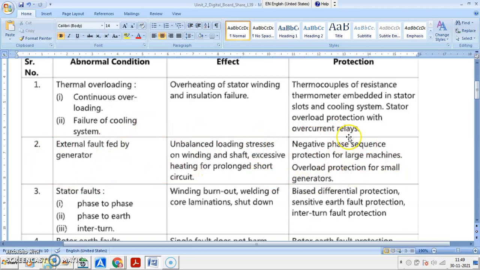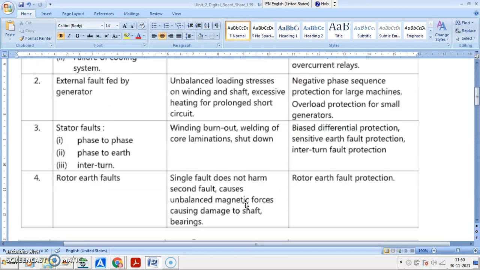That is indicated by the negative phase sequence indicators, negative phase sequence detector, and appropriate signal will be given to the relaying system to operate and isolate the alternator by opening of the circuit breaker. Or in some small machines, you may have the thermal overload protection or overcurrent protection that is provided, that can also be used to open the alternator and protect the alternator from certain abnormalities.